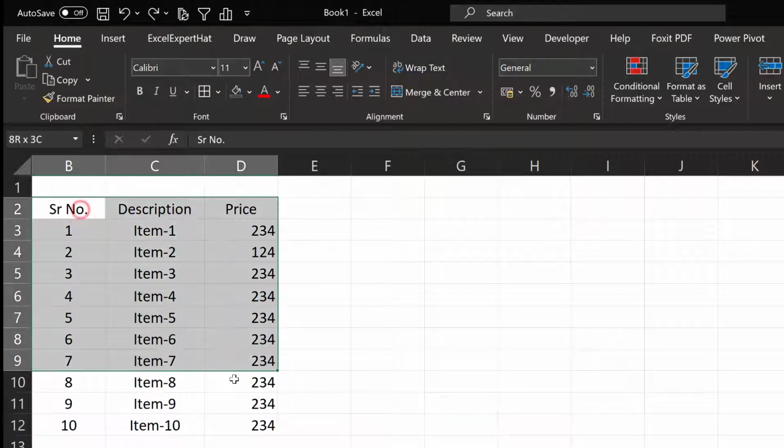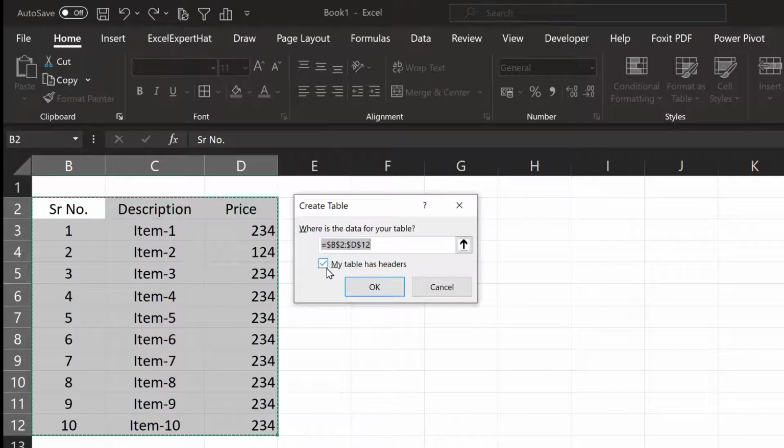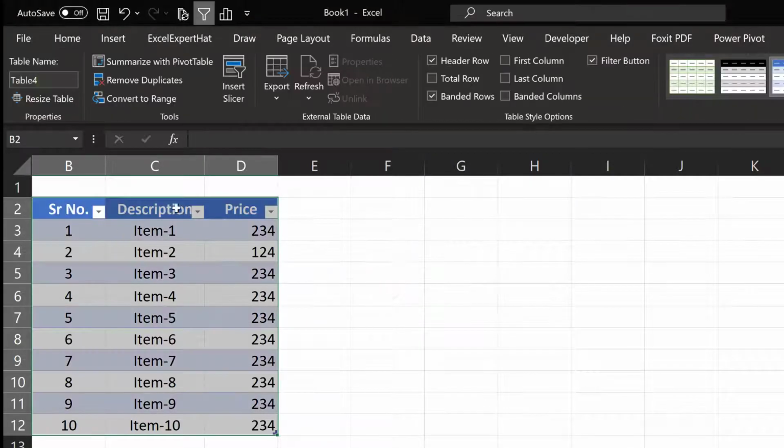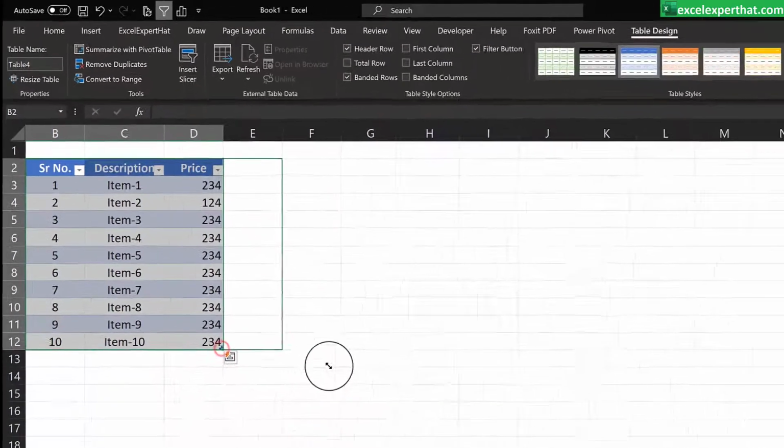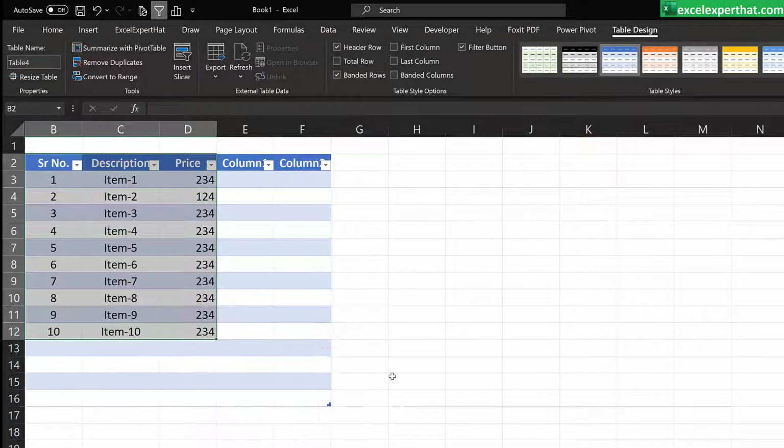The easiest way to insert the table: just select the data, press Ctrl T and the create table dialog box will open. In this one, if your table has a header, please tick mark here and click OK. And now your regular data has been changed into the table format. If you drag this corner, it will give a formatting as per the table format you have selected.